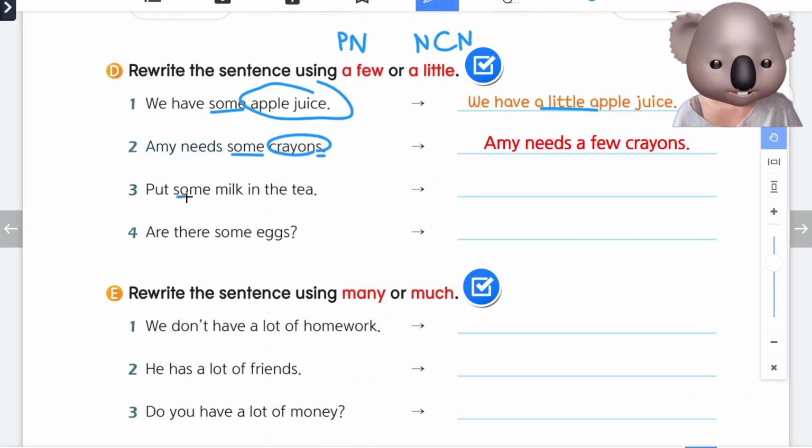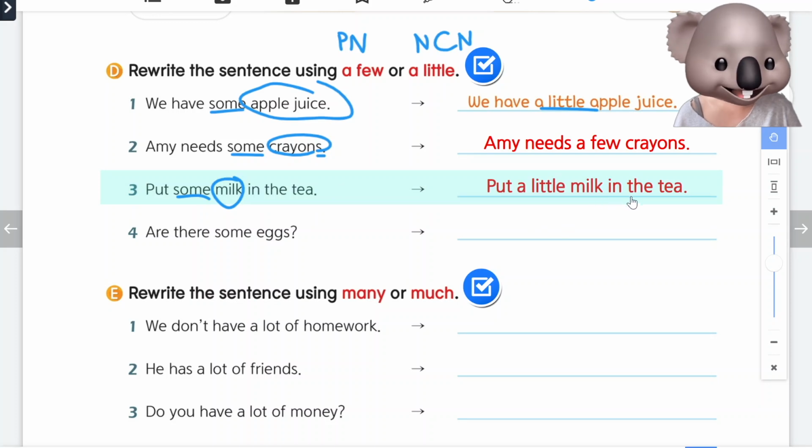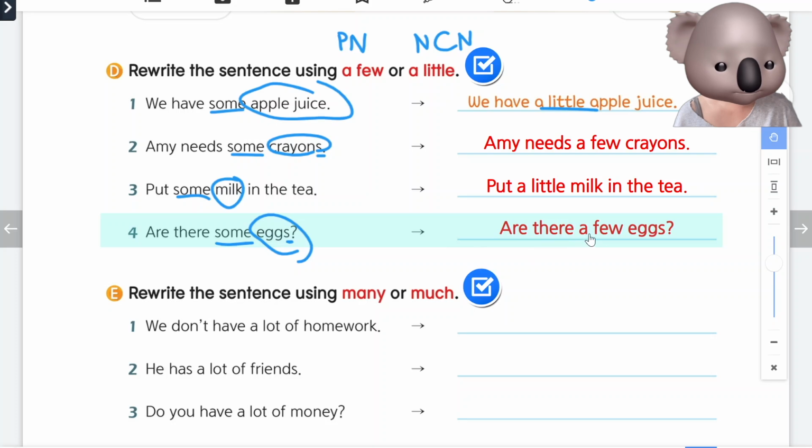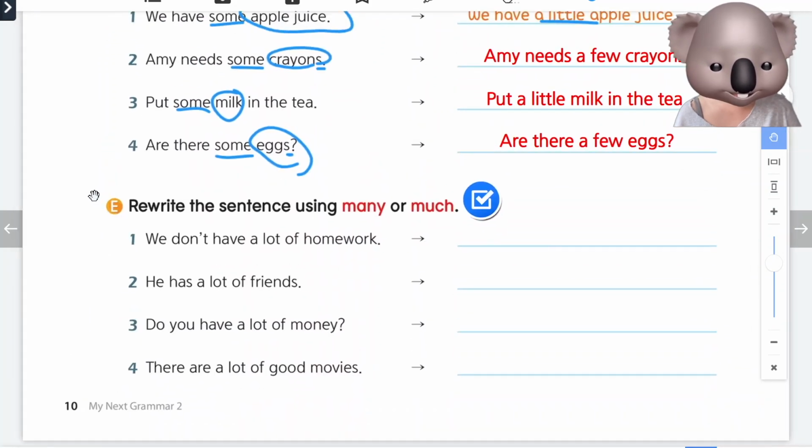Number 3, put some milk in the tea. milk는 non-count noun이잖아. Non-count noun, a little. Put a little milk in the tea. And number 4, are there some eggs? eggs는 s로 끝나고 셀 수 있으니까 plural nouns이겠죠? Are there a few eggs? Great job! Let's keep going to part E.